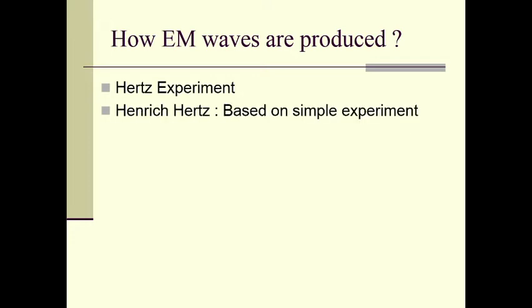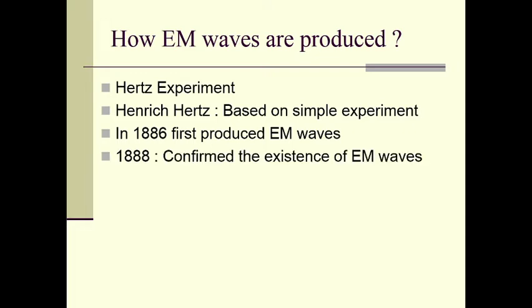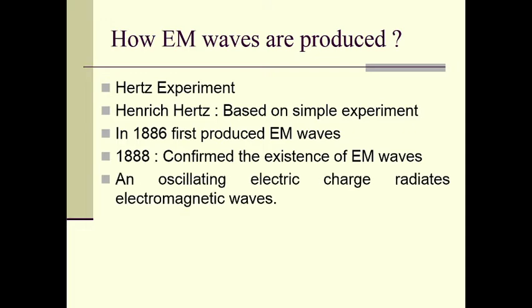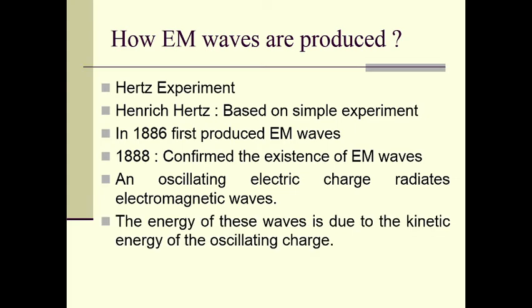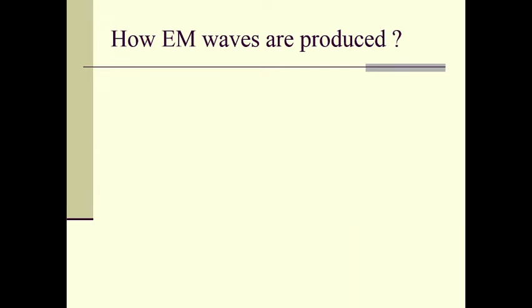Based on a simple experiment, in 1886 he produced electromagnetic waves, and in 1888 he confirmed the existence of electromagnetic waves in a research paper. An oscillating electric charge radiates electromagnetic waves, and the energy of these waves is due to the kinetic energy of the oscillating electric charge.